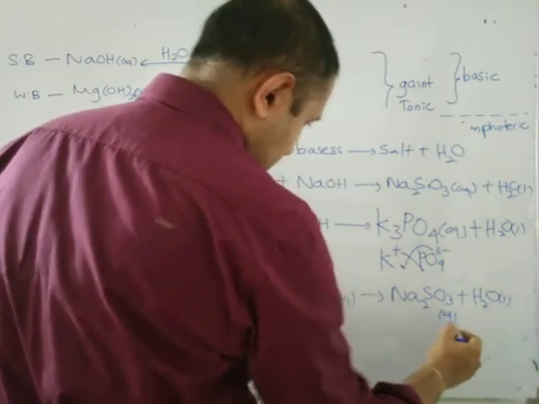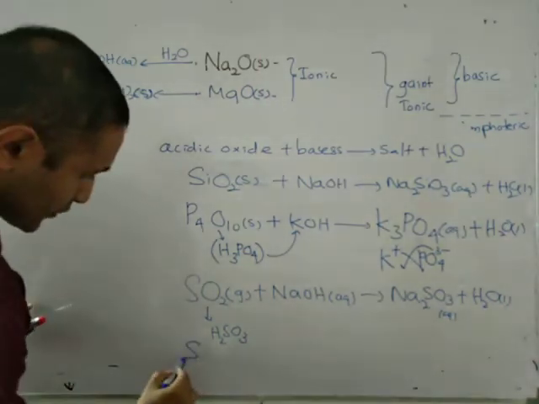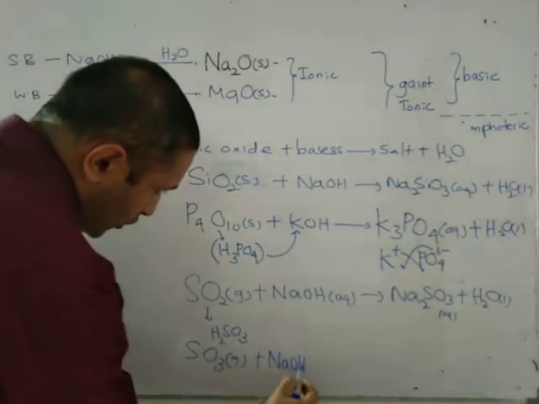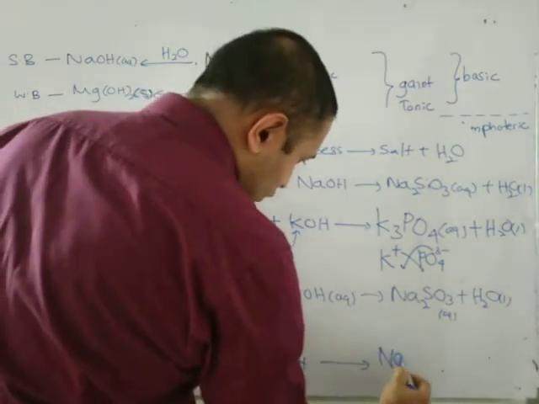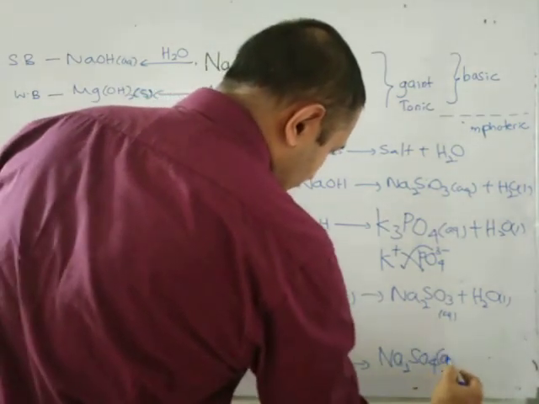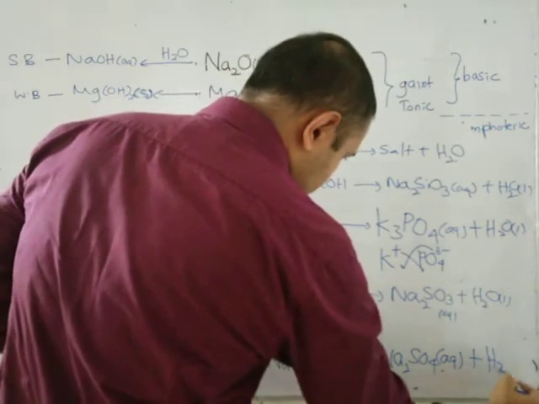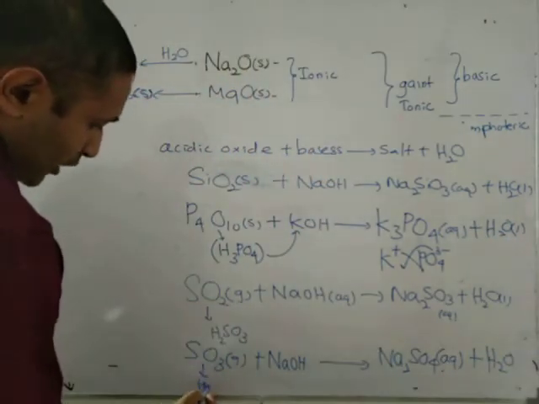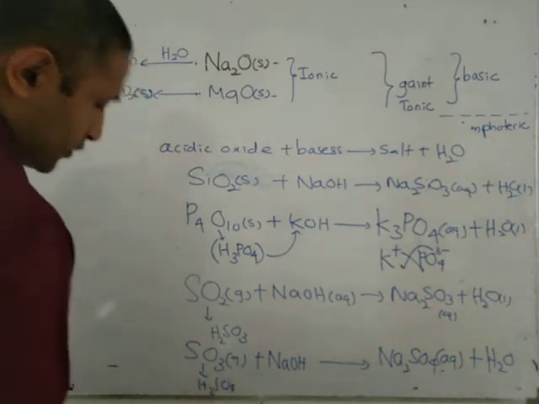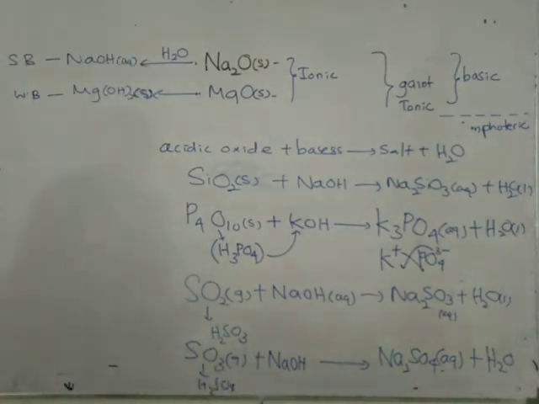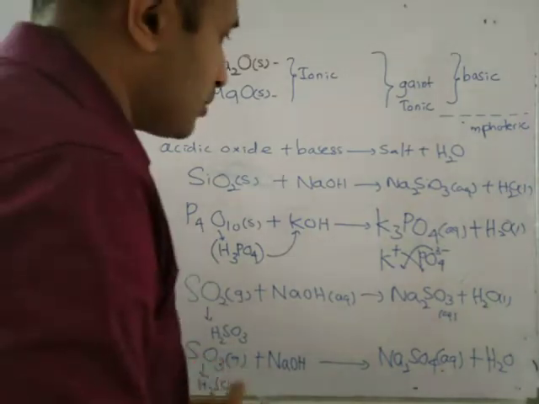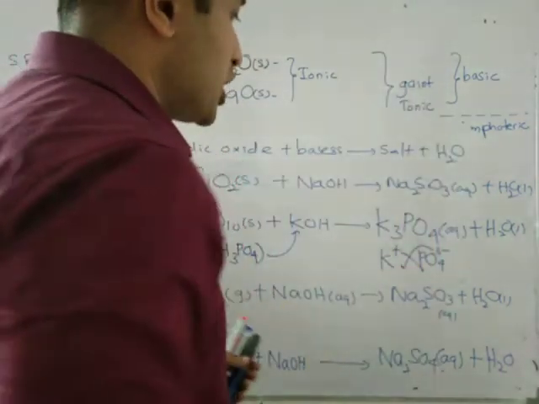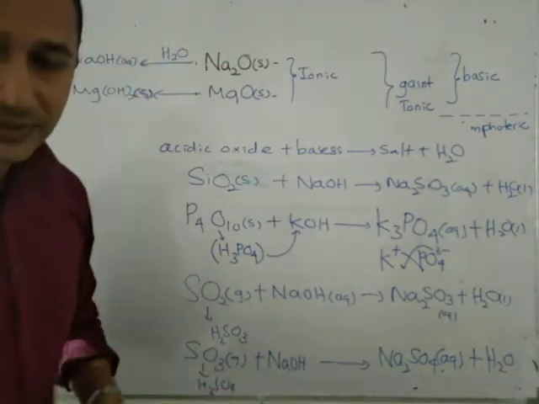And if it is SO3 gas, it reacts with NaOH to form Na2SO4 aqueous plus water. Why? The acid formed by SO3 is H2SO4. That's all about the oxides. Make a short note. You can take all the big notes into one sheet. Then you can easily memorize this.